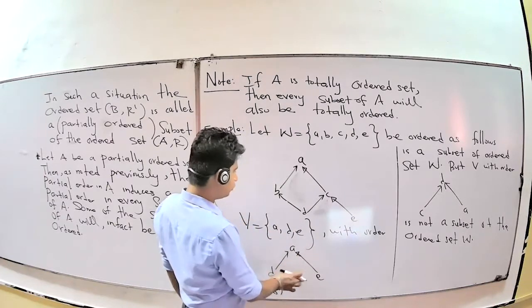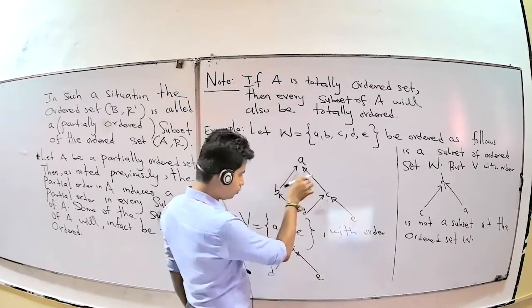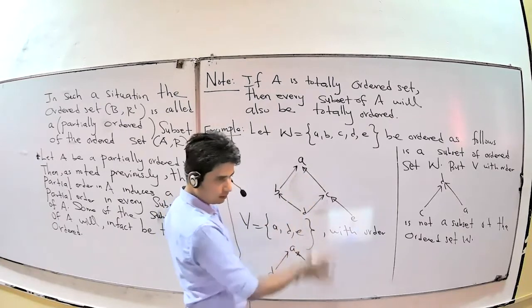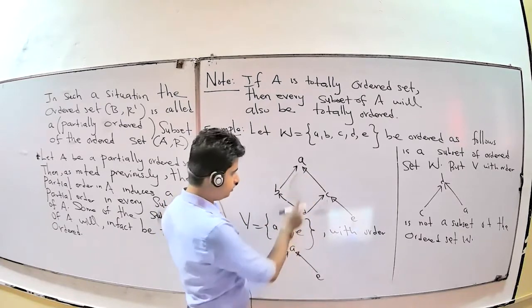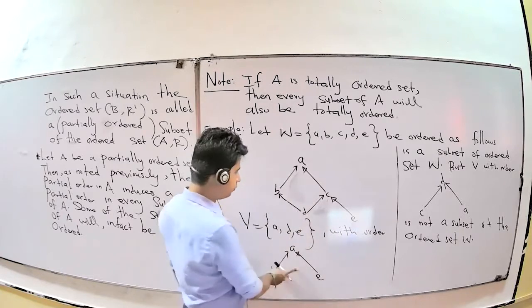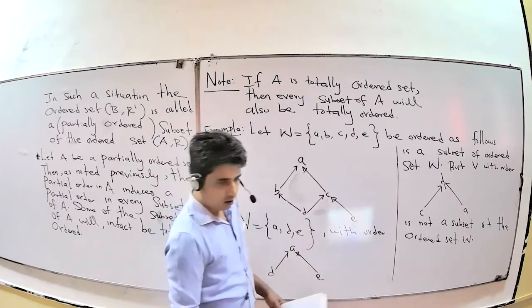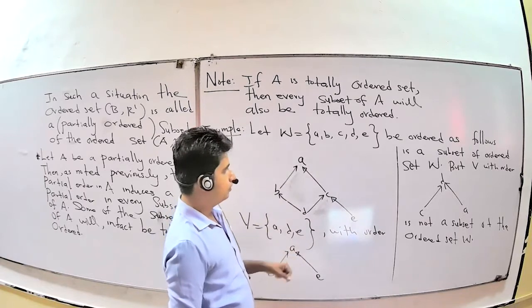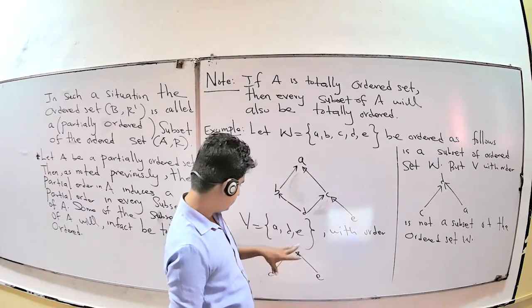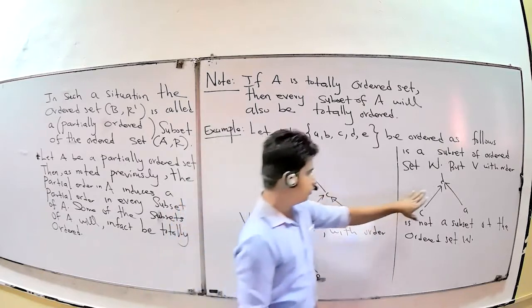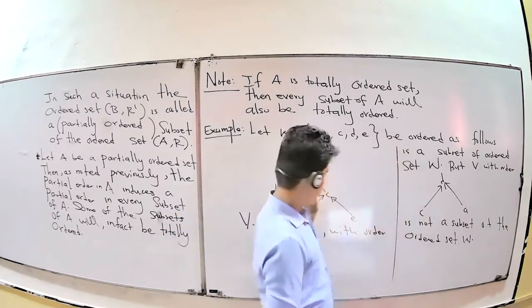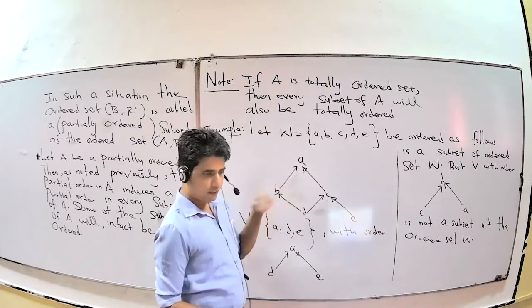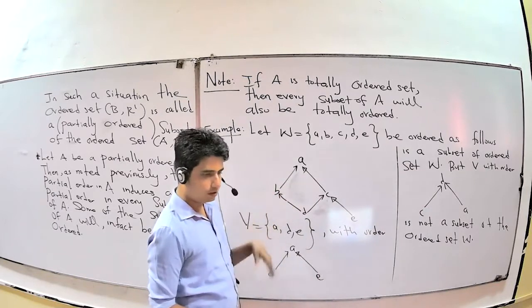This order should be here, and this order also should be here, then you can say it is a subset. So this one is a subset of this one, but this one is not a subset of this one. From the diagram you can understand, right?